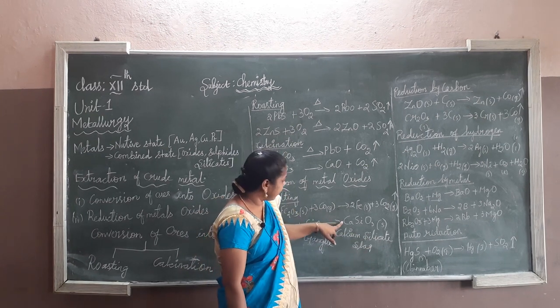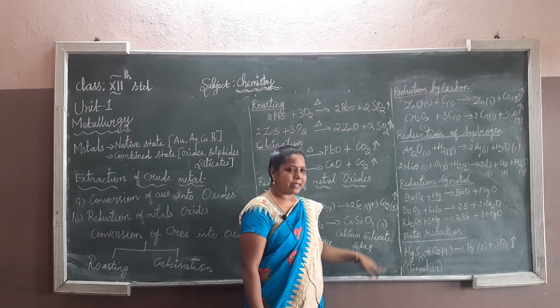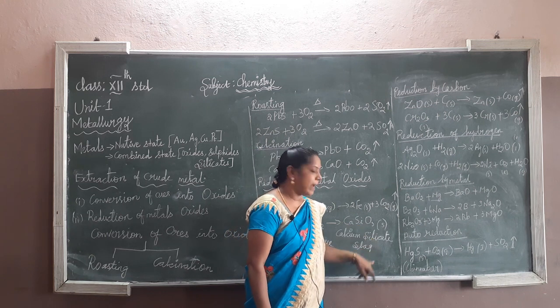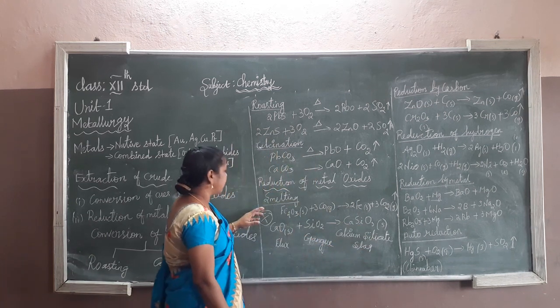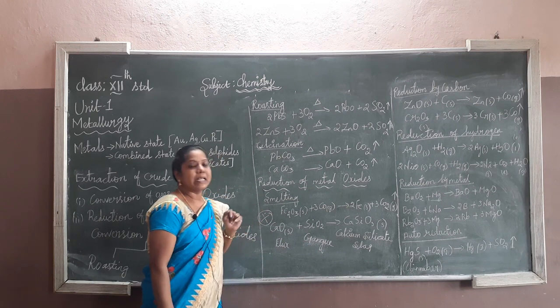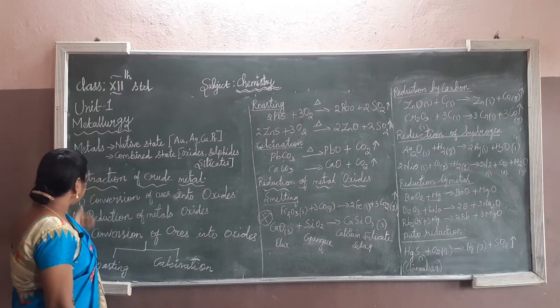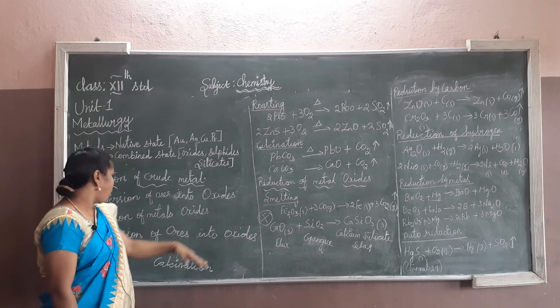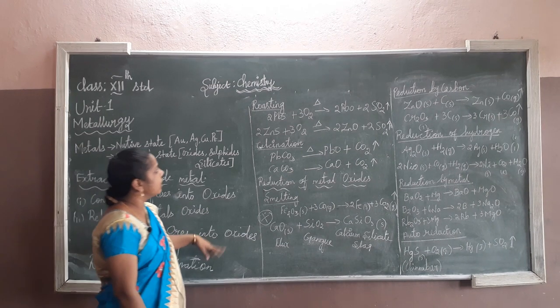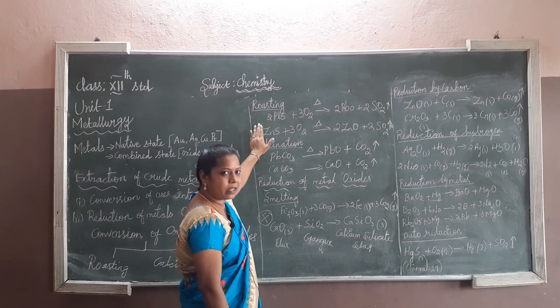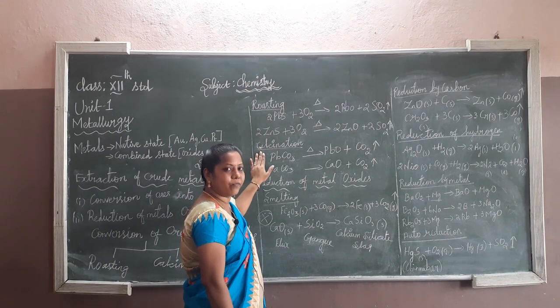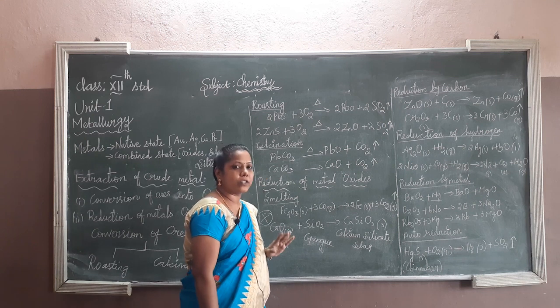CaSiO3, in solid state, the calcium silicate slag, is what we get. That process is called smelting. So going back to the previous step, the conversion of the ores into oxides is done by roasting and calcination. Roasting is only in the presence of air, and calcination is without air, that is, in the absence of air.